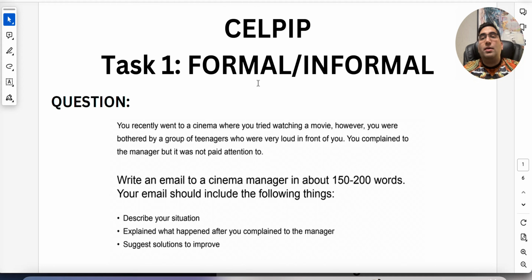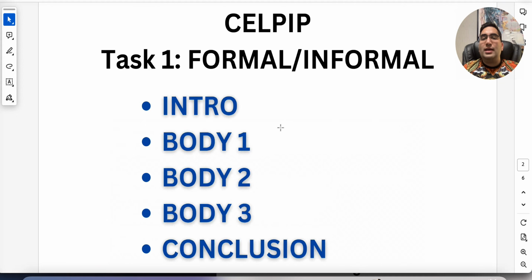So if you have a middle situation, for example, you're writing to your neighbor, if the question assumes that you know the neighbor, you're going to a barbecue, it's informal because that person is your friend now. But if the question has not indicated that, or it's showing you that it's more formal, of course it's formal. And look at what I just said. I said if the question has not indicated any closeness, that means you have to assume it's formal. When you are in confusion, you're not sure, it's mostly formal because 90% of questions in CELPIP Task 1 are formal, okay?